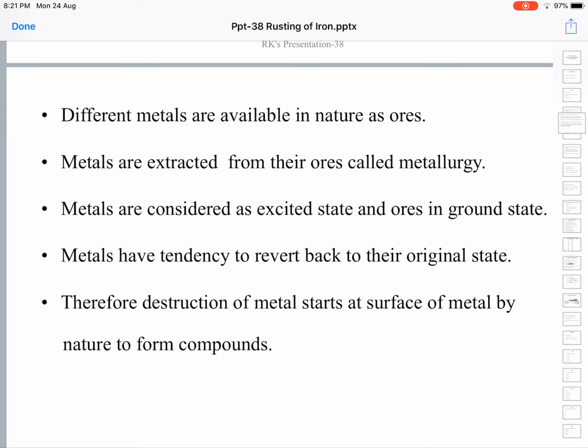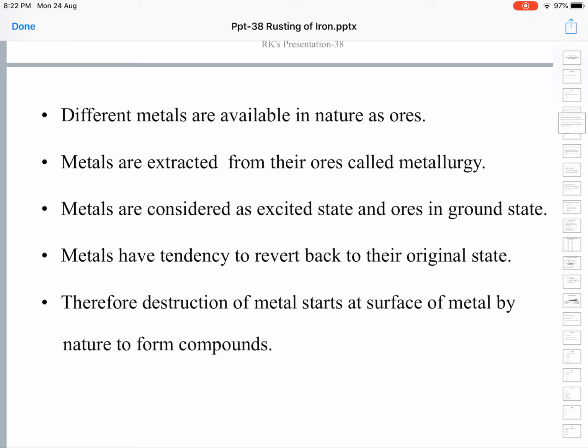But these metals are in the higher energy state. So they have a natural tendency to revert back to the combined condition, that is, turn into metallic compounds. This process in which these metals combine with environmental constituents to form metallic compounds is the widespread natural and spontaneous phenomenon called corrosion. Okay, it's a natural tendency on the part of a metal to undergo corrosion.